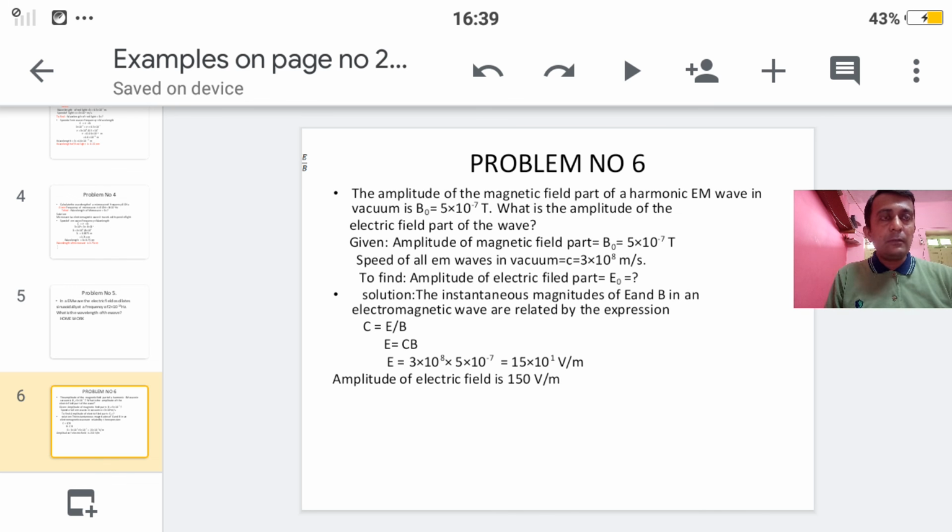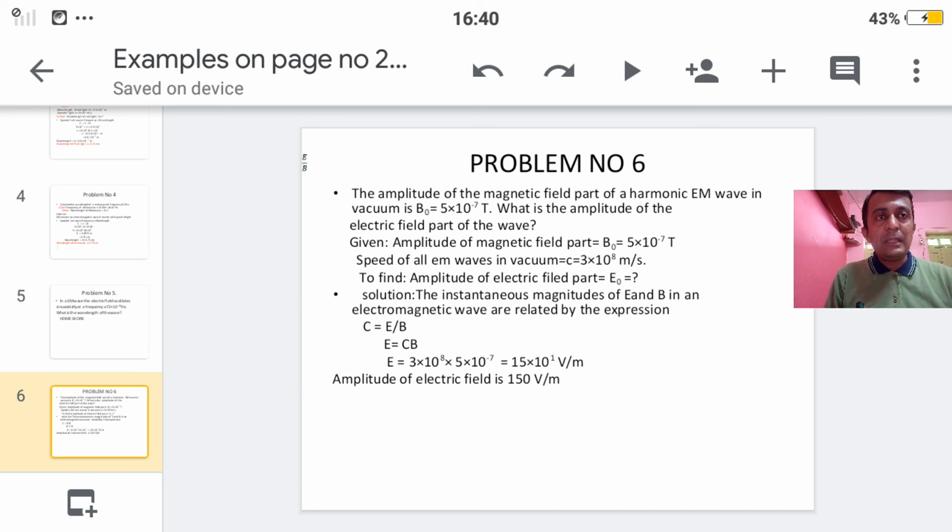Okay, so students, we know one thing, that electromagnetic wave is nothing but the combination of electric field and magnetic field. Here they have given the amplitude of magnetic field, which is 5 into 10 raised to minus 7. Speed again the same, that is 3 into 10 to the power 8 meter per second. So what we have to find out here? Here we have to find the amplitude of electric field part.